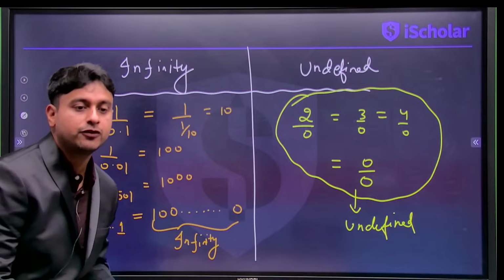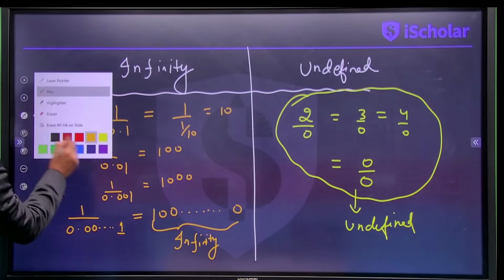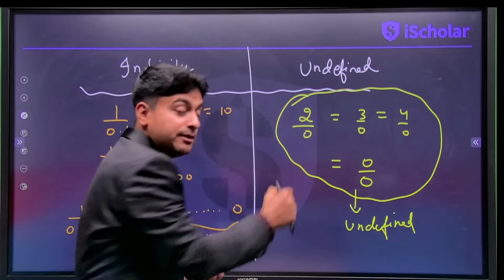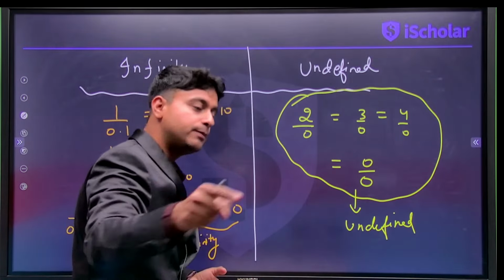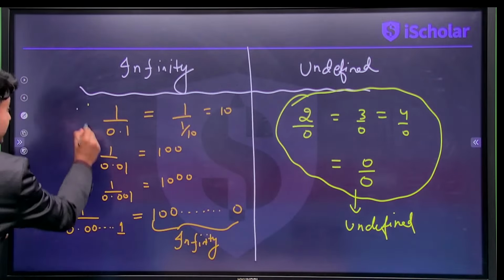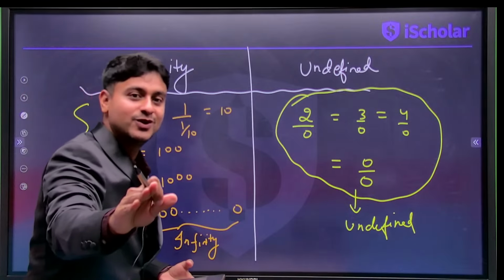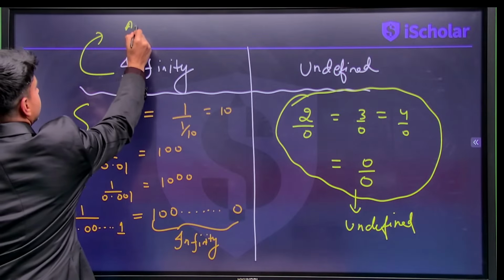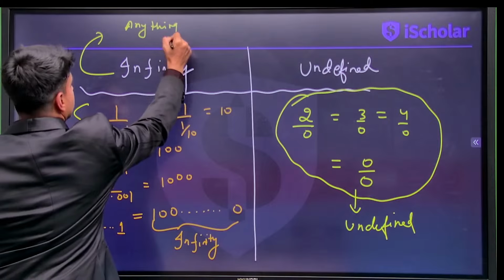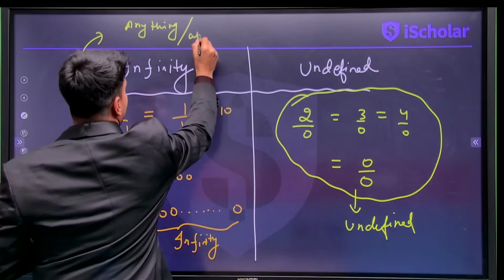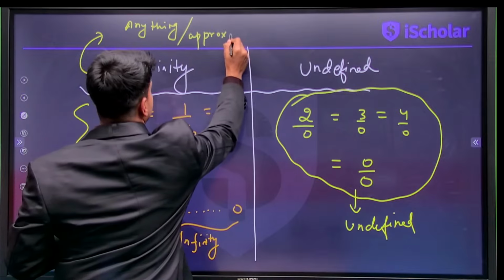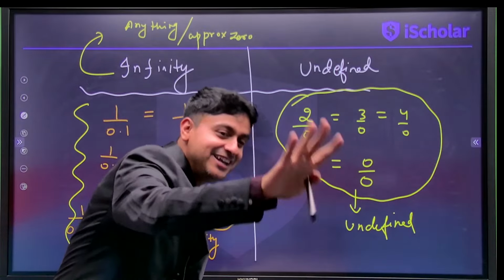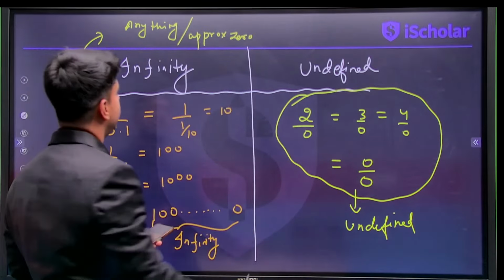So what did we learn from here? Anything divided by 0 is undefined. Anything divided by approximately 0, not exactly but just tending to 0, becomes infinity.